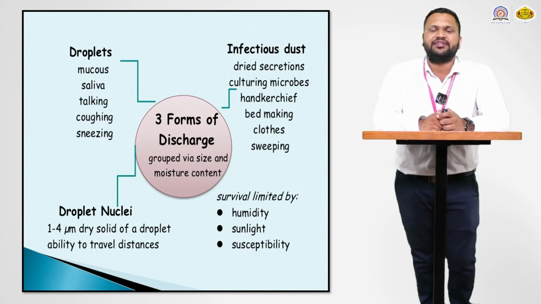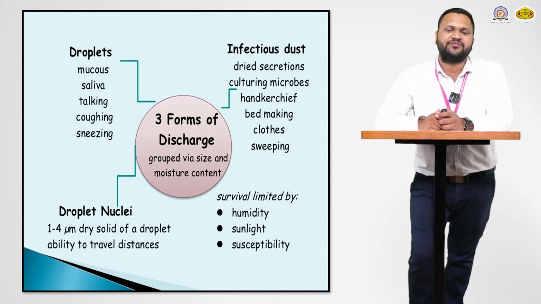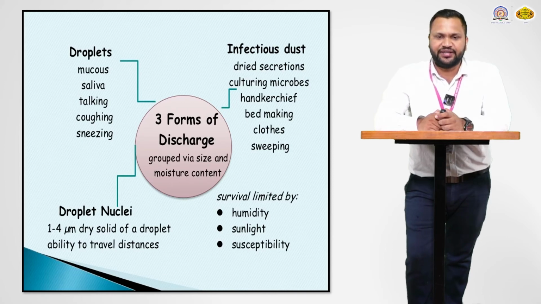So generally there are three forms of discharge, based on size and moisture content. The droplets include mucus, saliva, talking, coughing, and sneezing. In case of droplet nuclei, generally they lie within a 1 to 4 micrometer diameter.